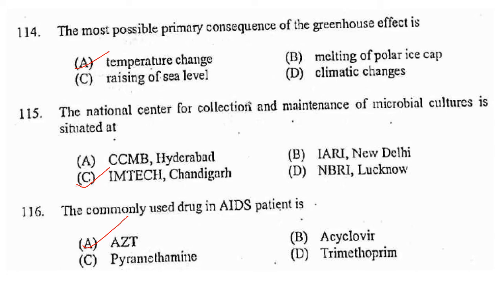The commonly used drug in AIDS patients is AZT, that is zidovudine, sold under the brand name Retrovir, a type of anti-HIV, that is antiretroviral drug called a nucleoside analog or nuke. AZT is used in combination with other anti-HIV drugs to treat but not cure HIV. So answer is option A.